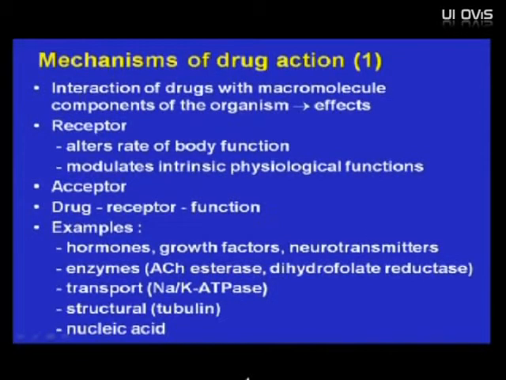So the common concept accepted is that in order to create function, a drug must bind to a receptor. Examples of ligands for receptors are hormones, growth factors, neurotransmitters, enzymes like acetylcholinesterase and dihydrofolate reductase, transport systems like sodium-potassium ATPase, structural proteins like tubulin, and nucleic acids.